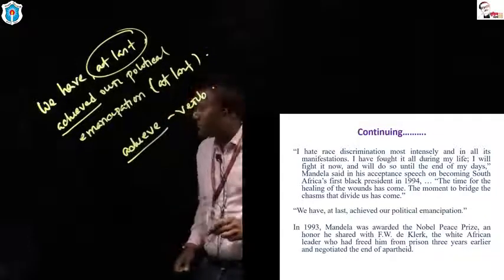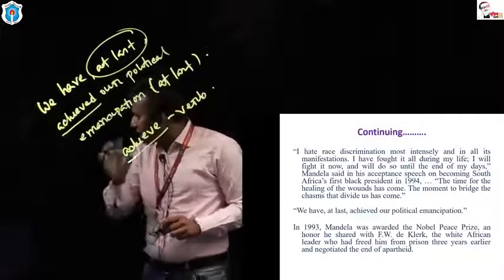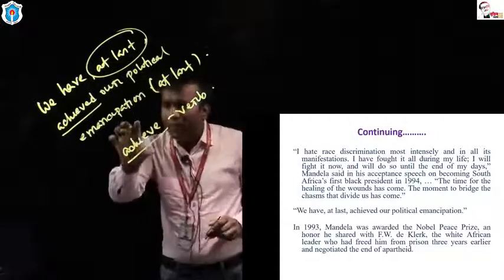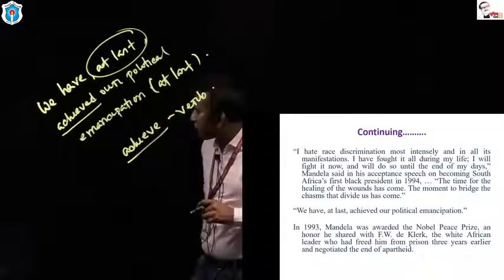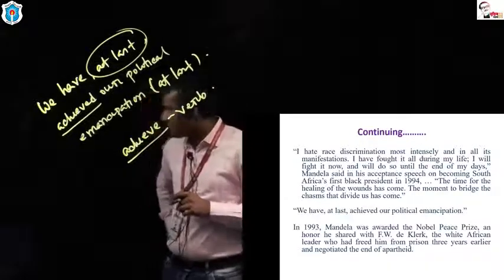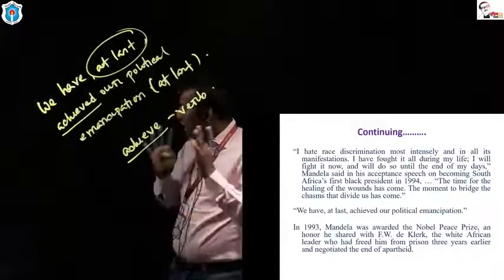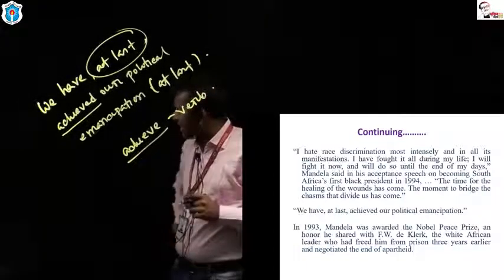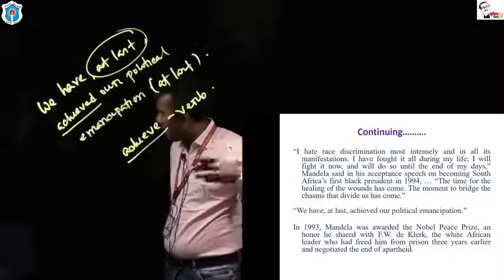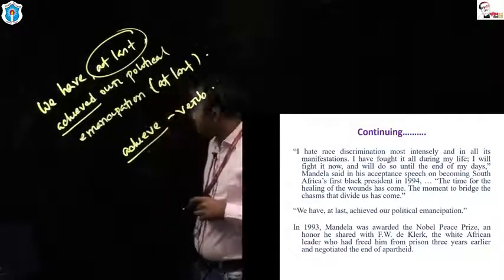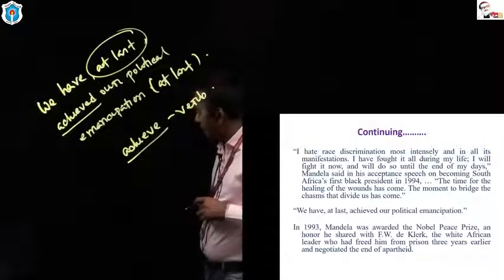It's a verb. Can you please tell me the noun form of achieve? I want everybody to participate in this class. Achieve is a verb, I have got it, but tell me the noun form of achieve. Yes, excellent answer.